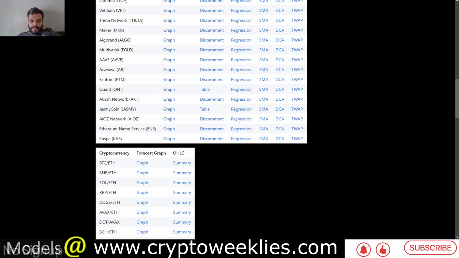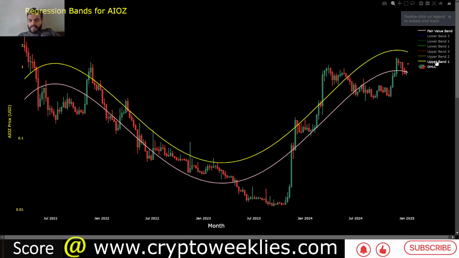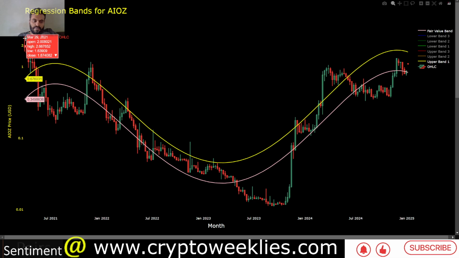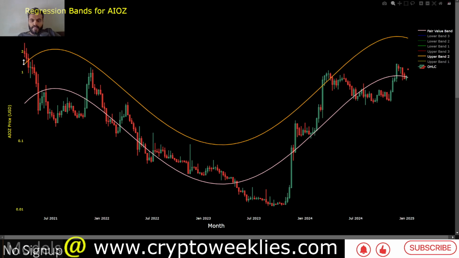In terms of the regression-based analysis for AIOS right now, the fair value per the polynomial regression model is coming in at around 83 cents. That means at this point in time the price is slightly higher than the fair value. Nonetheless, in the bull market, this particular crypto did have some presence in the first bull market at around March 2021, when the price went not only higher than the fair value but also one standard deviation and two standard deviations higher than the fair value.